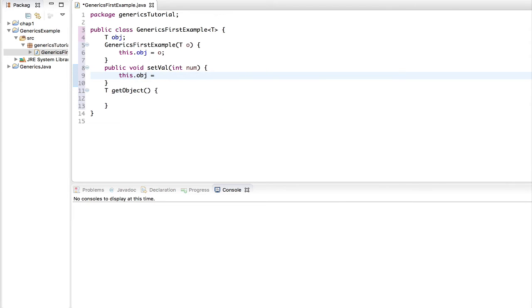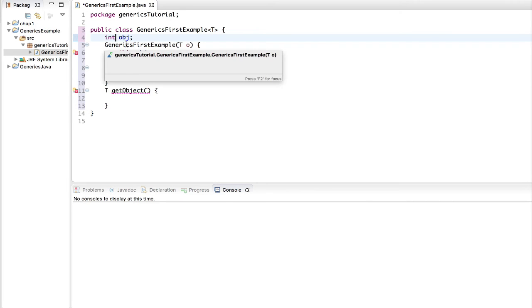So set val, and then you would pass in something like int num, and inside here this obj equals num. It should have been something like this too, because there would have been a problem with casting maybe.